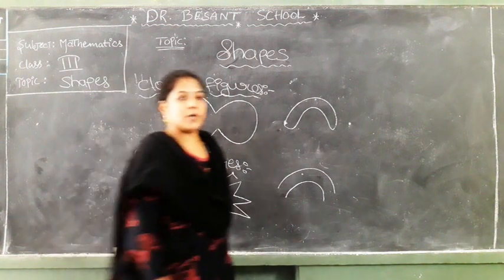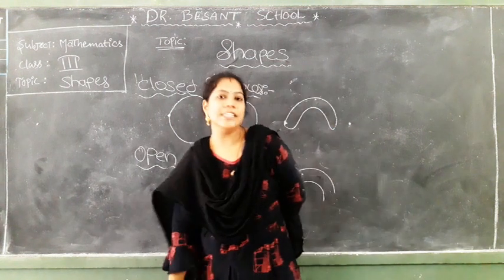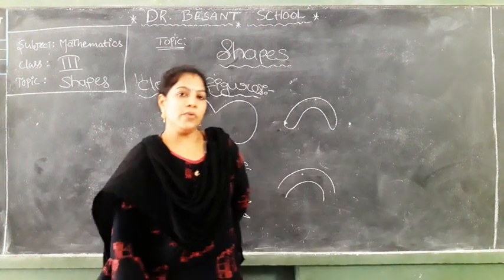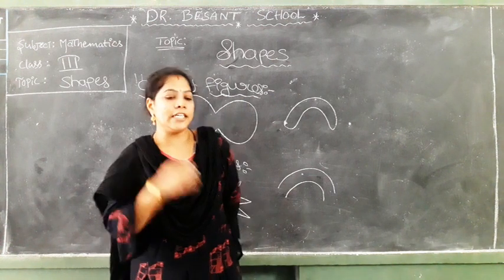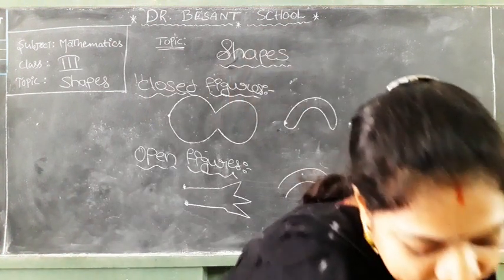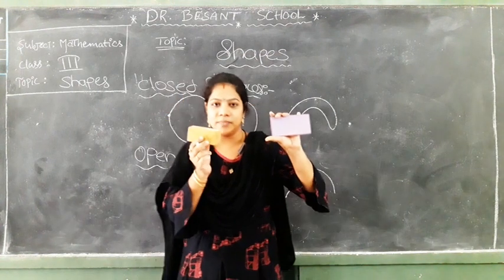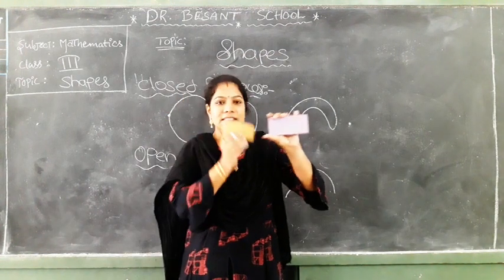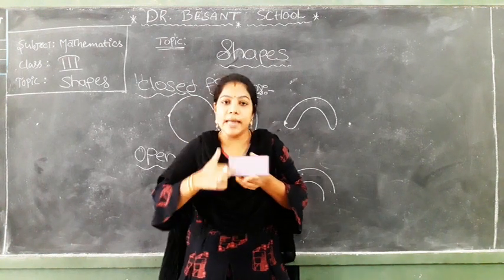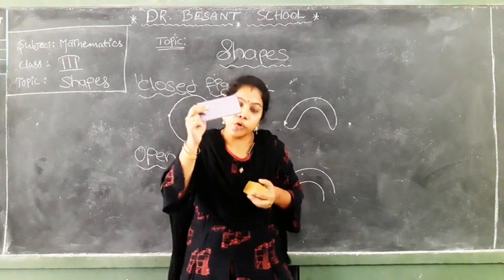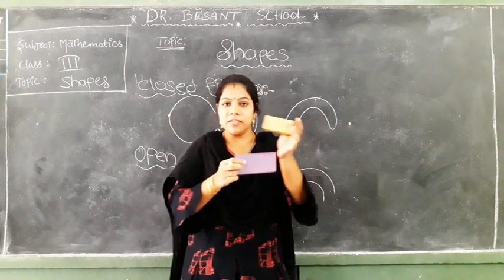Till now we learnt about open figures and closed figures. All these topics we already learnt in class 2. Now we are going to the types of figures, 2-dimensional and 3-dimensional figures. Observe and say, what is the difference between these two figures? This has 2 dimensions, length and breadth. Those two only are there. Is there any depth inside this one? No.